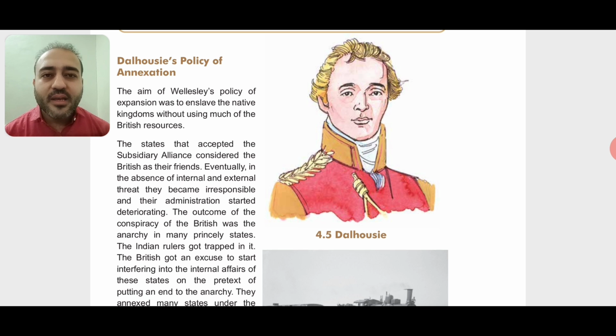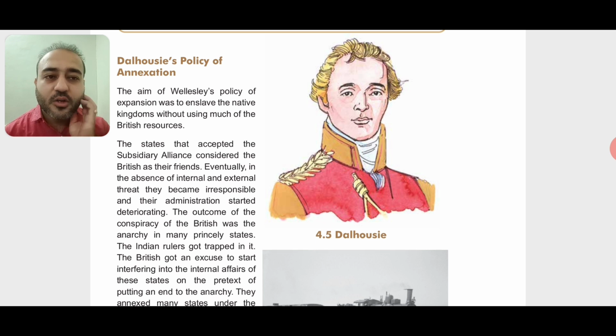So now the kings had become very much secure. They did not have any kind of tension. They were out of the worries and everything. So they had become so relaxed that slowly and gradually their states started deteriorating. Deteriorating means the quality of management started degrading. Right. So the kings became irresponsible, and the administration, that means the management, started becoming worse and worse.